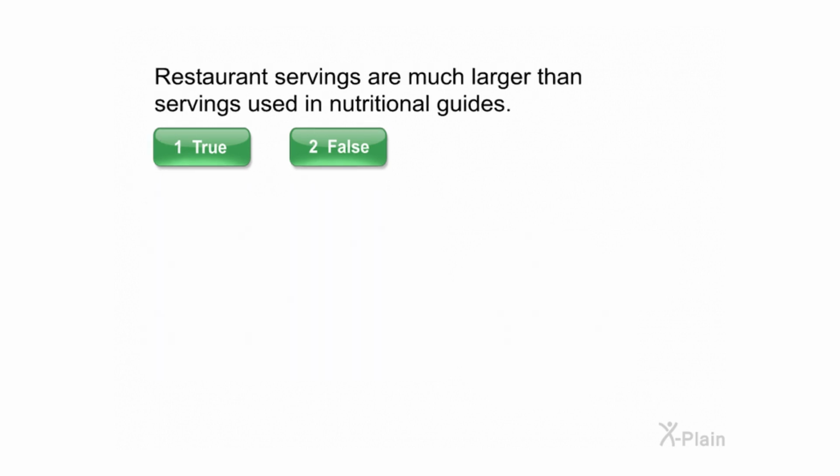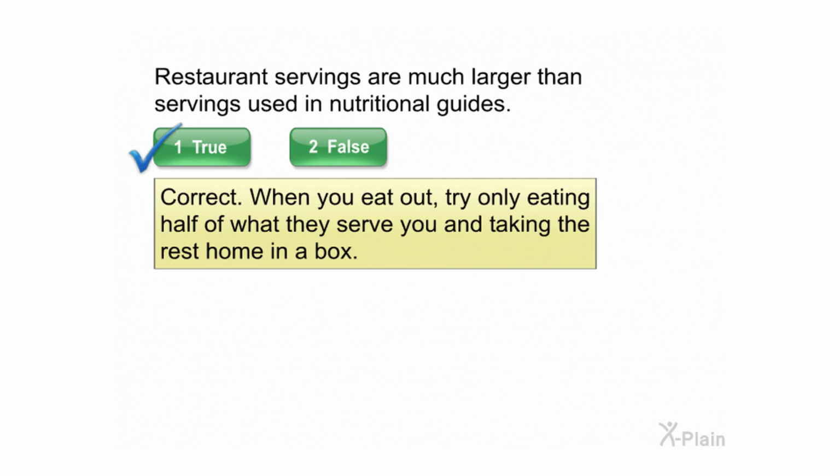Restaurant servings are much larger than servings used in nutritional guides. Select true or false. Correct. When you eat out, try only eating half of what they serve you and taking the rest home in a box.